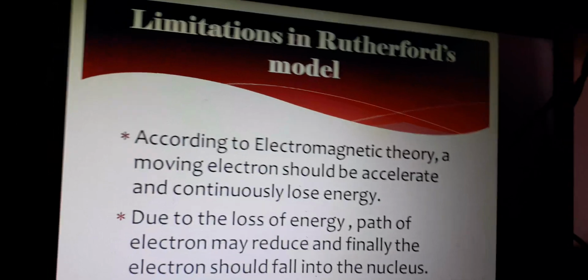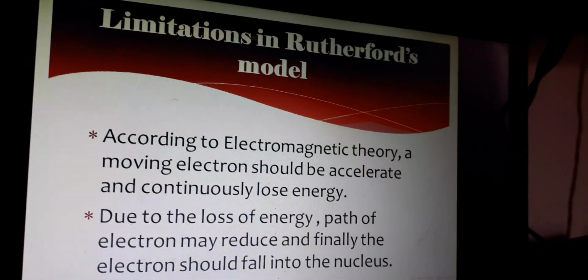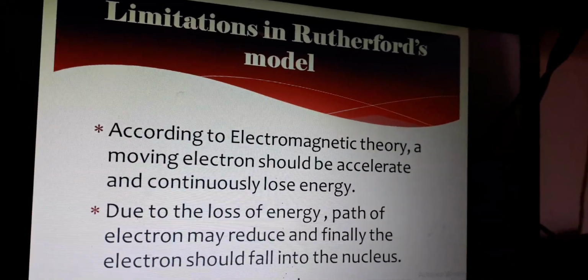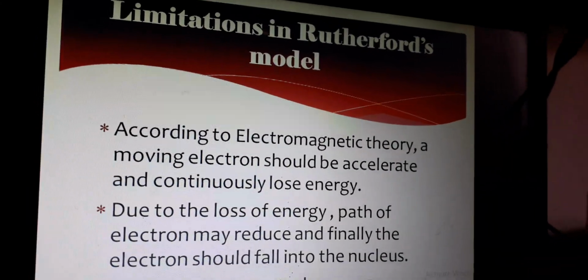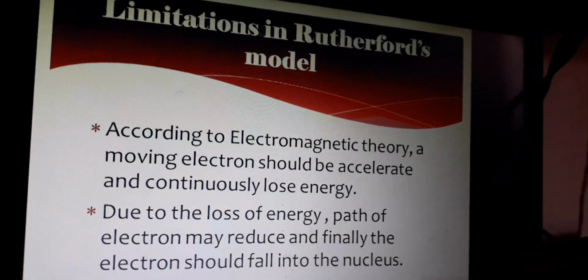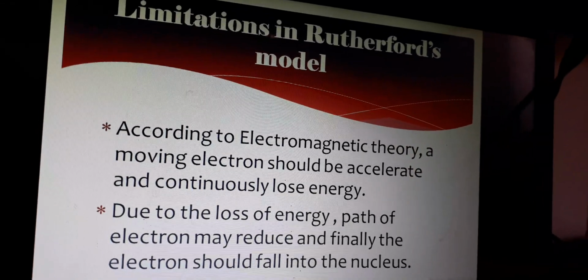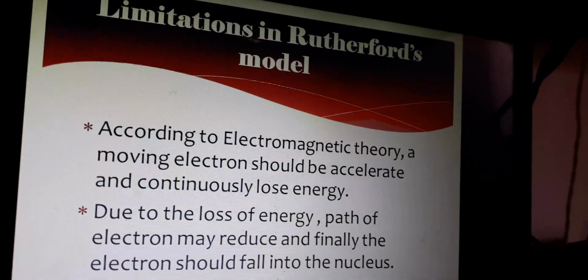Is everything clear, children? So what is meant by an atom? Atom means small particle. What particles are present in an atom? Protons and neutrons. What particles are around the nucleus? Electrons. What is the charge of the nucleus? Positive.